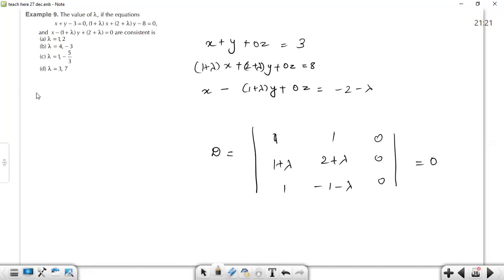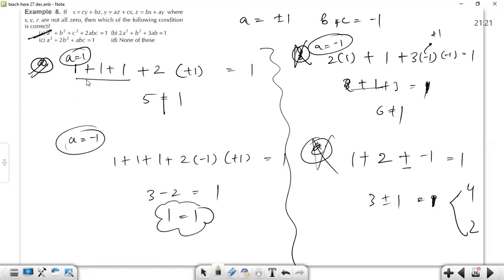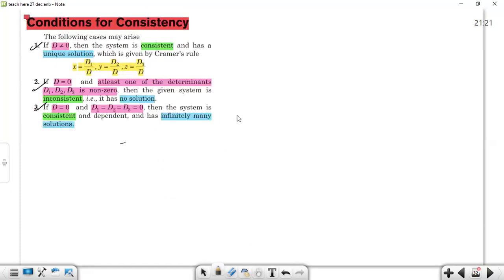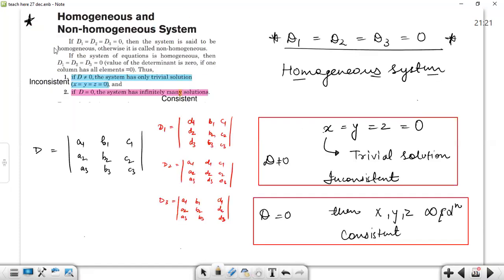Right? Why? Because the system of equations given is homogeneous in nature. What we were discussing earlier. Here, the condition was that if D1, D2, D3 are 0, then the system is called homogeneous. Otherwise, there is another condition. Okay, so let's not confuse it by reading it.